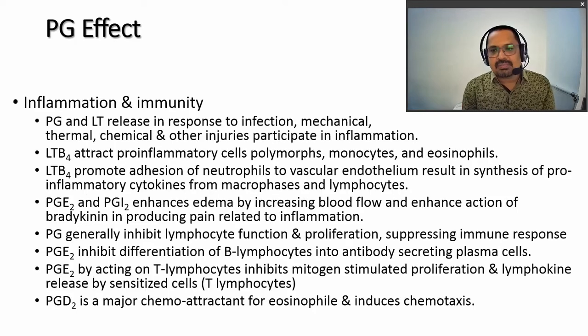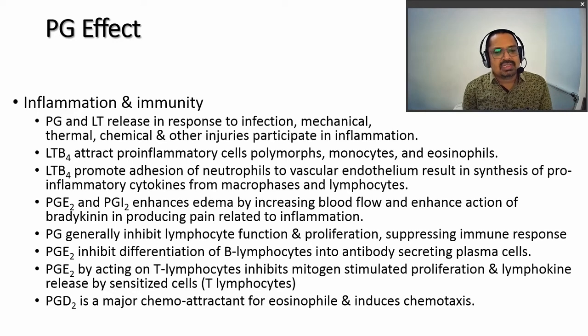Prostaglandins or eicosanoids also play an important role in inflammation and immunity, which is one of their major roles. Prostaglandins and leukotrienes are released during infection, and mechanical, thermal or chemical injury, and participate in inflammation. Inflammation is induced by prostaglandins and leukotrienes.